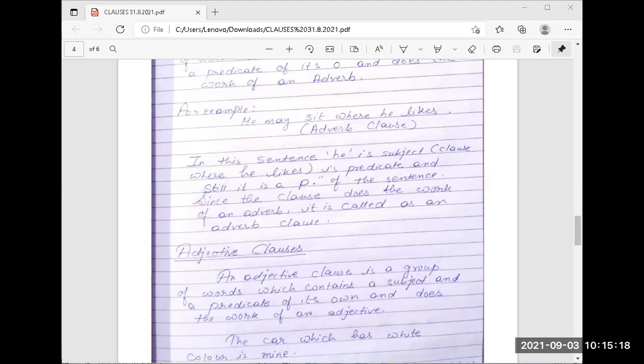Contrast. How long will you take to submit your assignment? How? Condition: if you study hard, then your future will be secured. Under what conditions? Purpose: why did you leave my class?